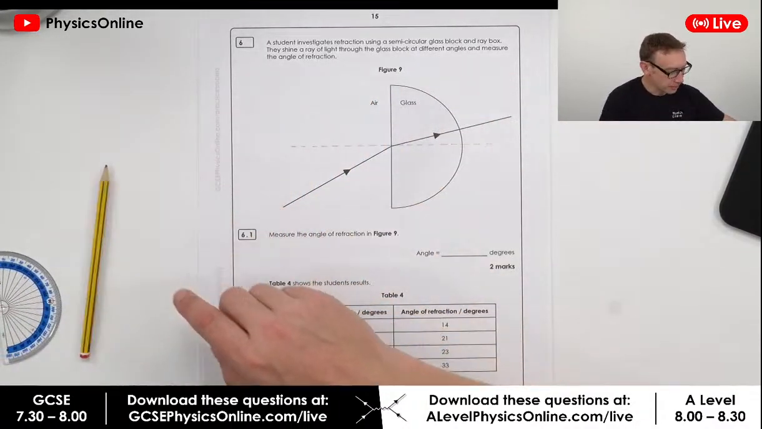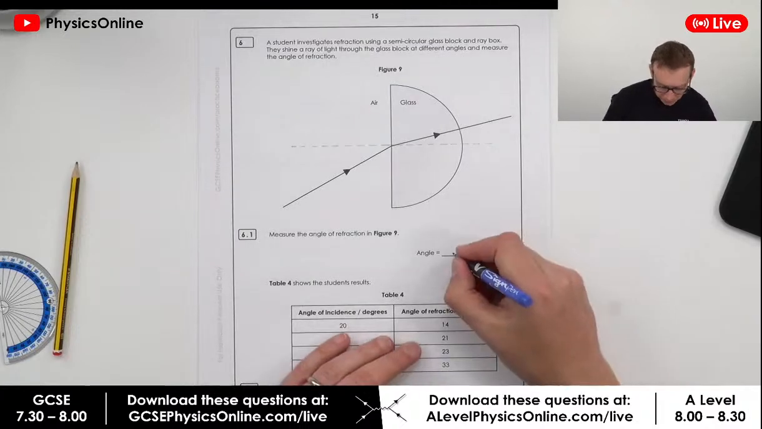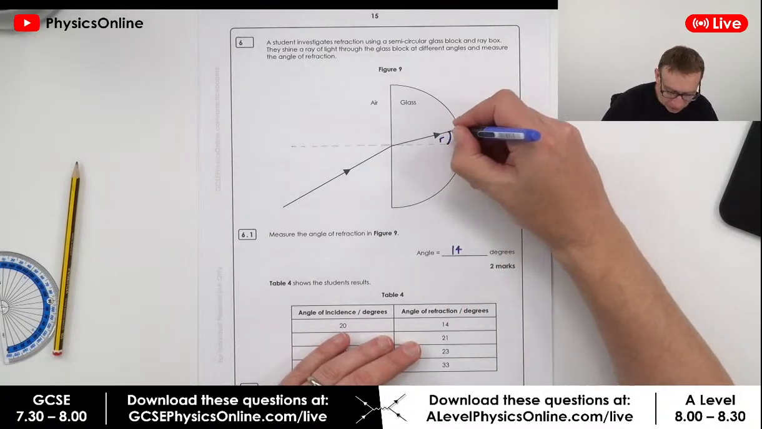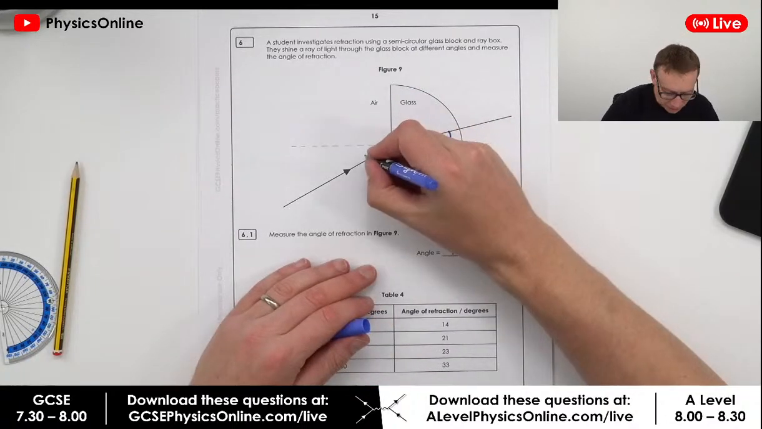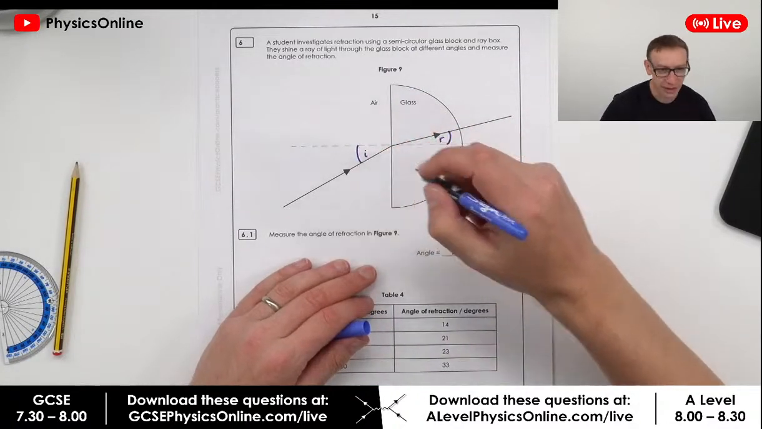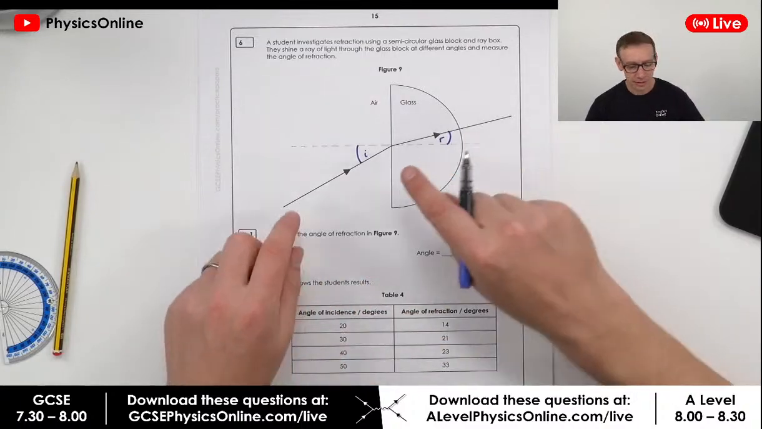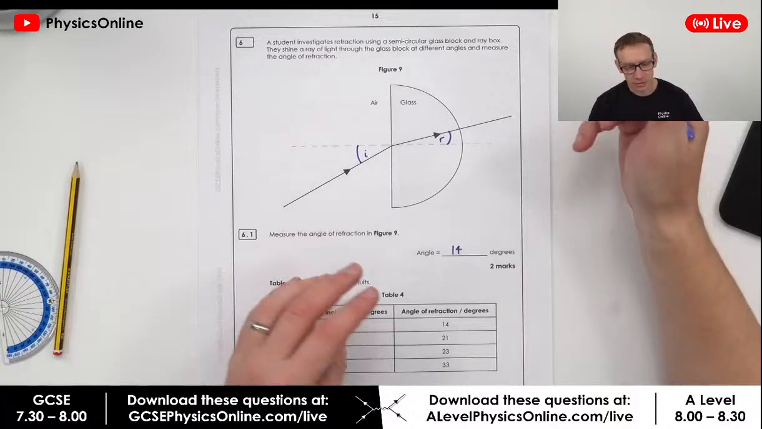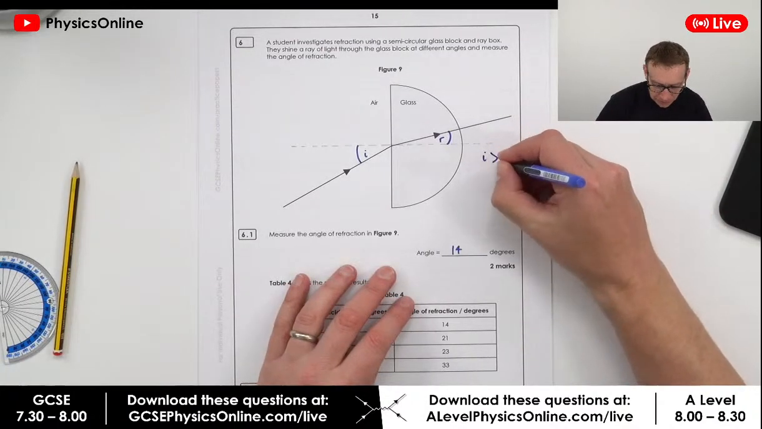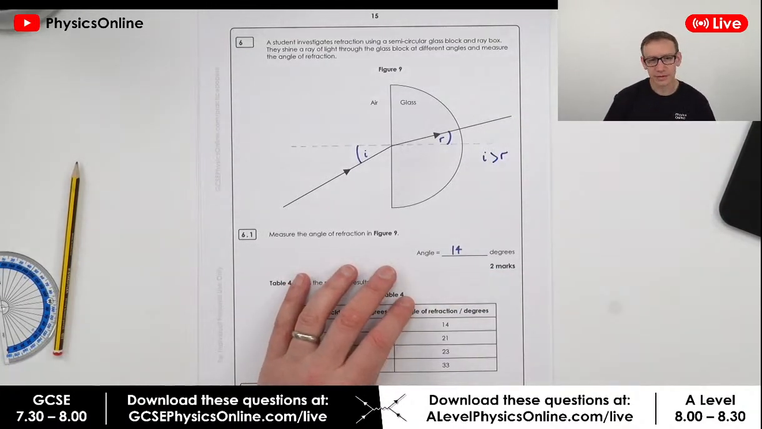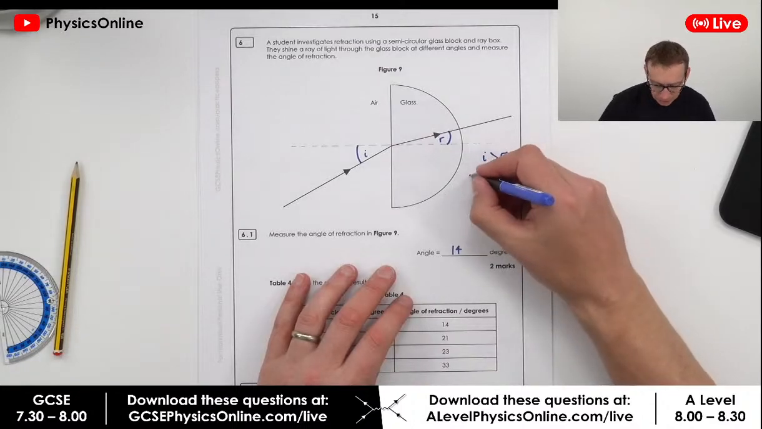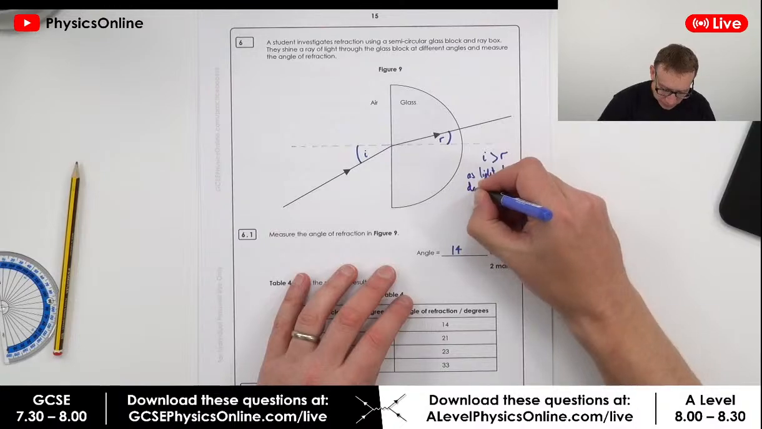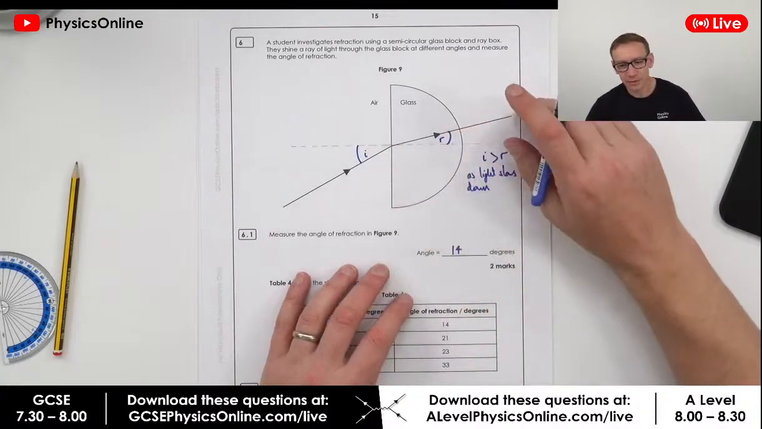Okay, so the first one is this angle is equal to 14 degrees, and that's because this angle in here is the angle of refraction, the angle over here is the angle of incidence, okay? And it's always between the ray of light, or the wave, and the normal line. What you'll see here is that the angle of incidence is greater than the angle of refraction, and that's as it slows down.